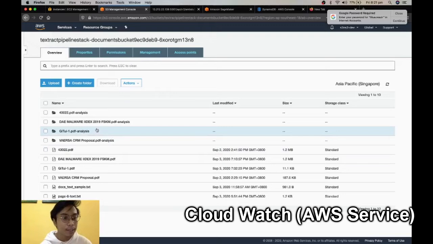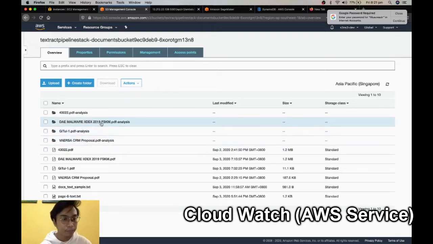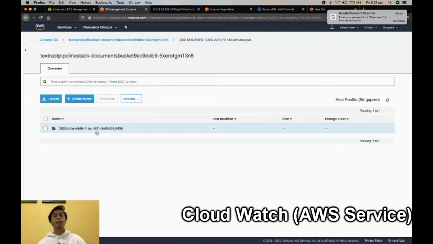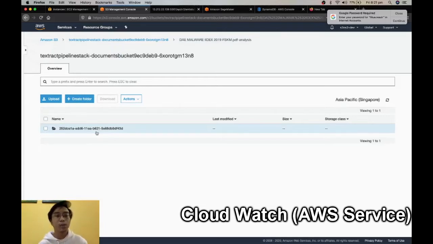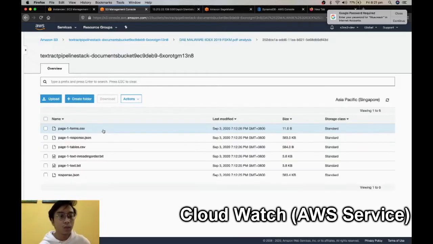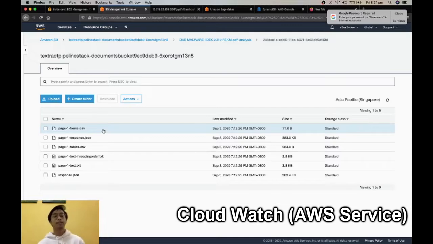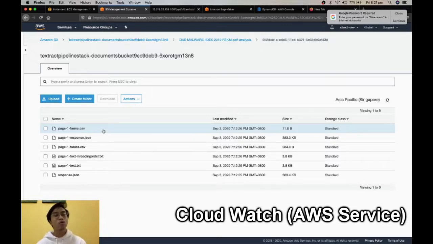For example, if you go here, as you can see, this is automated by Textract, and we generate it automatically from Textract. So we can receive different types of files here that can be sent to other services, for example SageMaker to make a prediction, or maybe to do text pre-processing.